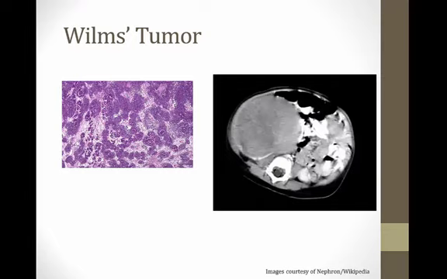On the left here is a pathology slide of the Wilms tumor, and you can see all these dark purple areas, and that's metanephric blastema tissue which is causing the tumor. Over here on the right is a CAT scan of the Wilms tumor, and you can see that there is an enormous structure inside this child's abdomen. And remember, this is a child, so they're going to be very small and slight, and it's easy to palpate these enormous masses on these children who have Wilms tumor.